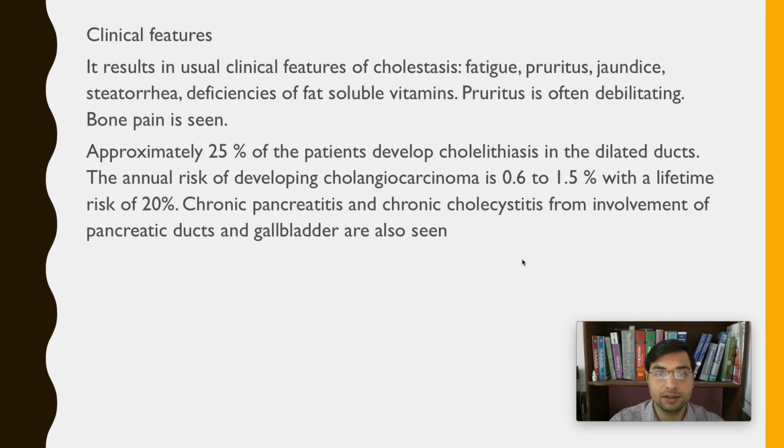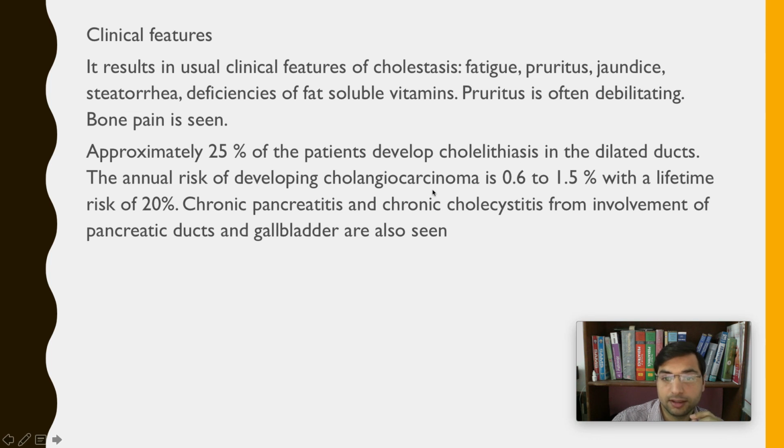Clinical features: since it is the autoimmune destruction of the bile ducts, the features will be of cholestasis. So pruritus will be a feature, fatigue, jaundice, steatorrhea, right? Deficiency of fat-soluble vitamins, right? The person might develop cholelithiasis, that is, stones in the gallbladder.